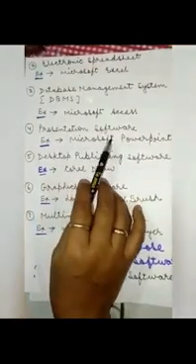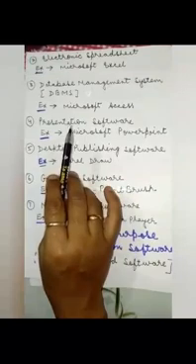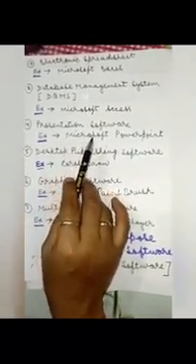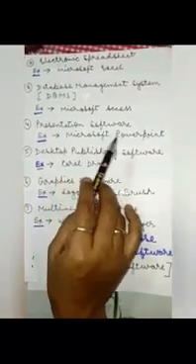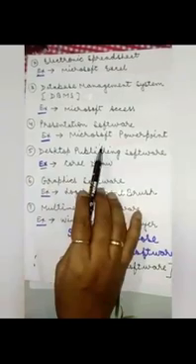The fourth one is presentation software. What is presentation software? In this software, you can create and display slides on a computer or a projector for business and educational purposes. The example is Microsoft PowerPoint.